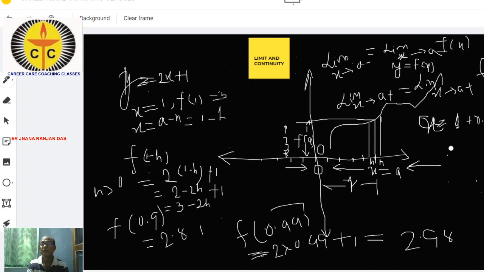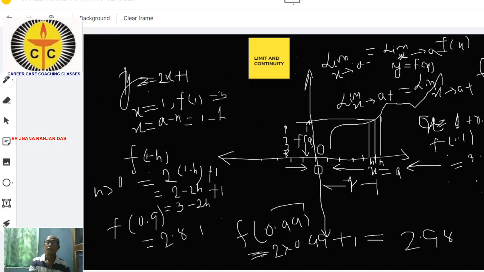Then what is the value of the function? f of 1.1 is 2 into 1.1 plus 1, that is 3.2. The value of the function is 3.2, very near to 3.